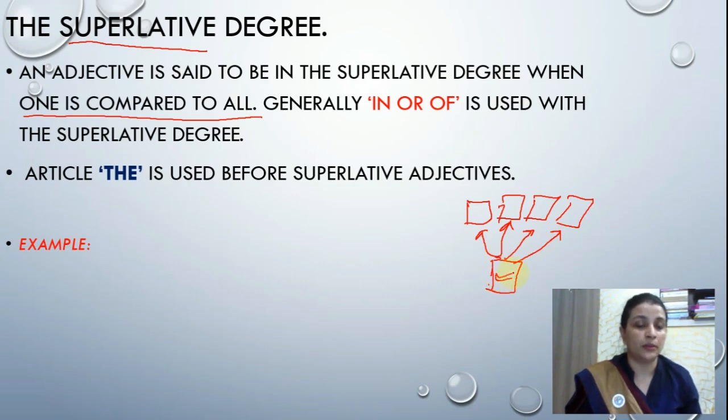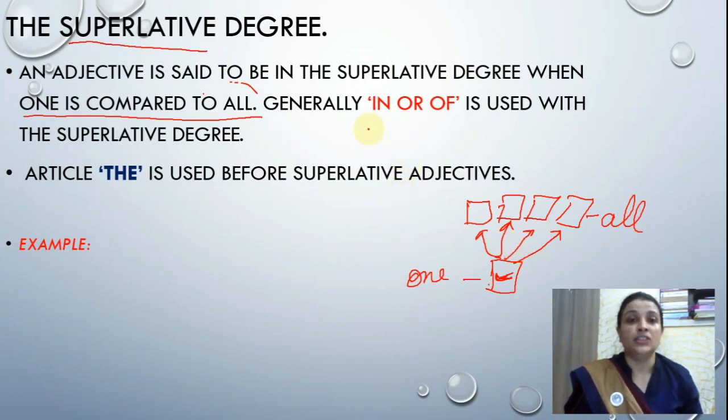So you can learn it by a keyword. You can memorize it by using a keyword, superior. Superior means जो सबसे ऊंचा है, सबसे बड़ा है. Clear? So superlative degree means it always compares one with all. What does it do? It compares one with all. Okay. Superlative degree compares one with all.